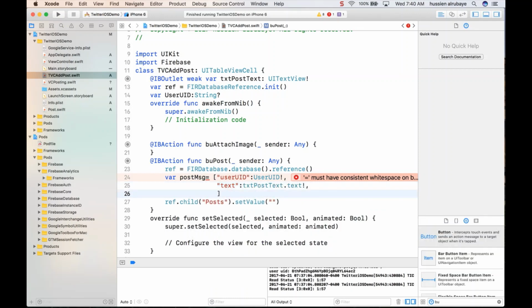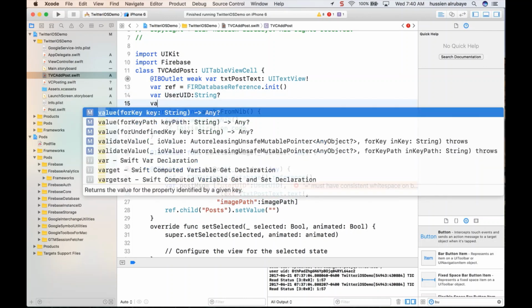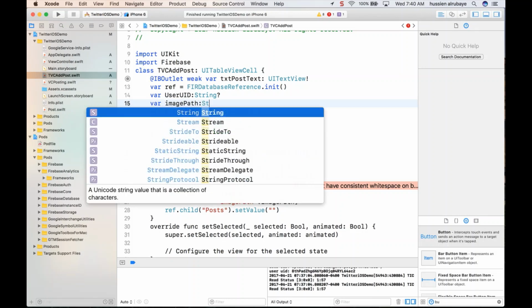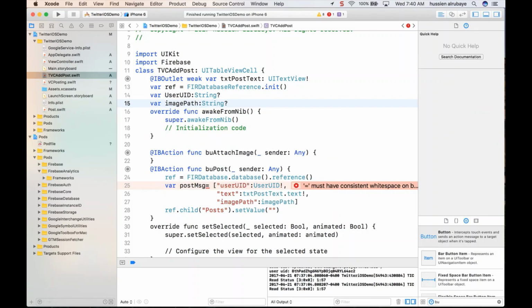The third parameter I would add is the image path, which I don't know until now. So for now I would just say, okay, image path, I will define this image path here, which doesn't have anything for now, so just pass it. So make sure it is in this way.